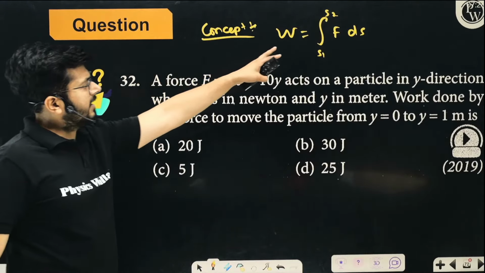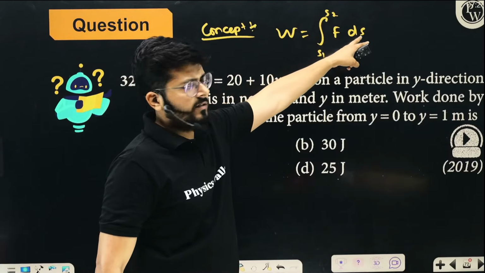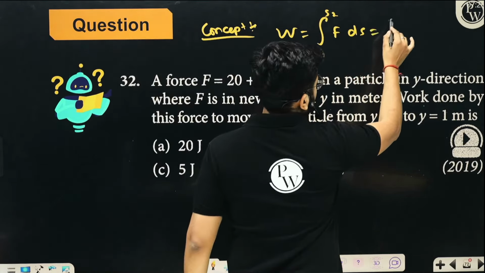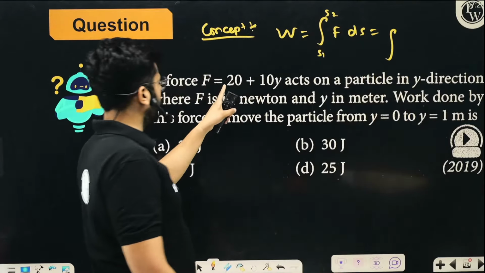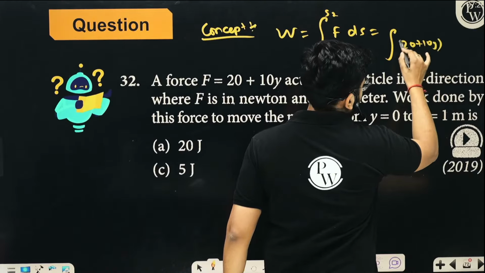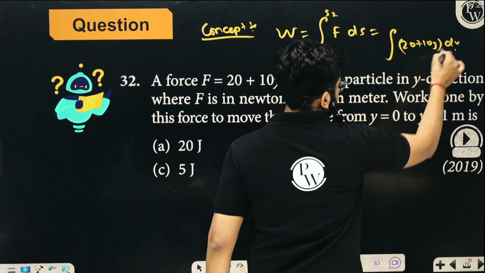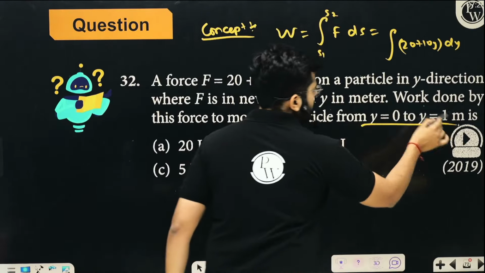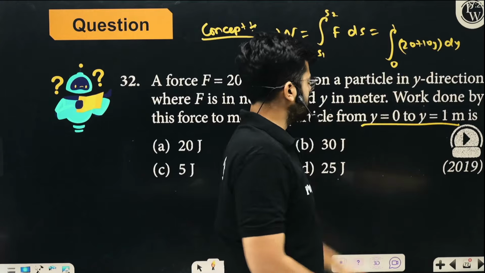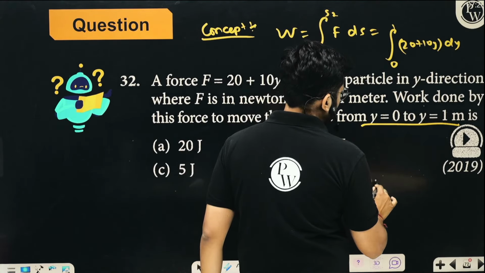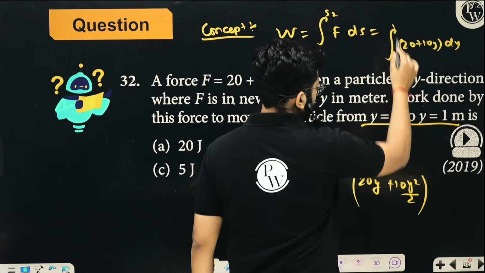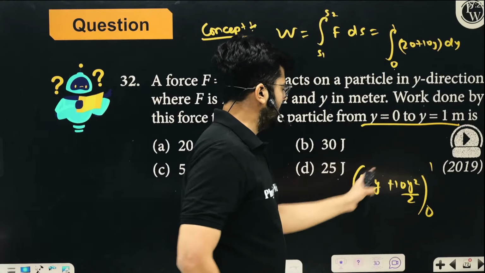So here we have a variable force. It is changing with y. So we will do integral F dy, right? Whatever value of force we have, we will put it as 20 plus 10y, and we will integrate it with respect to y, and the value of y is changing from 0 to 1. Okay. So we have 20y and 10y square by 2, and the limits we have to use are 0 to 1, right? So upper limit minus lower limit.